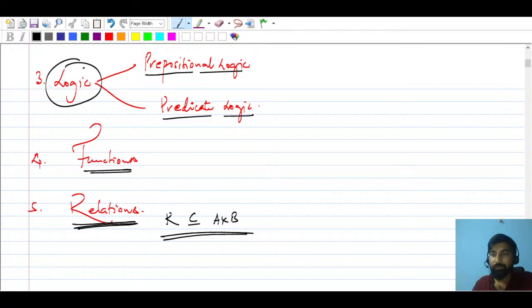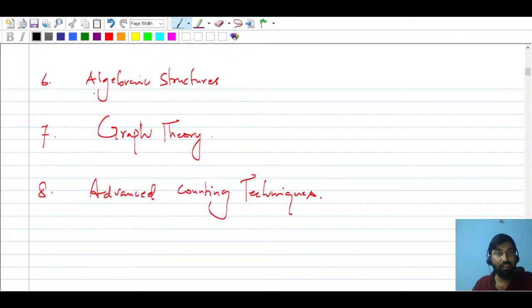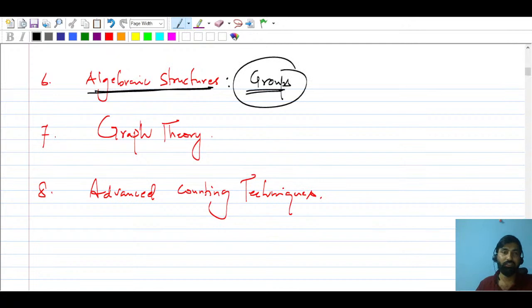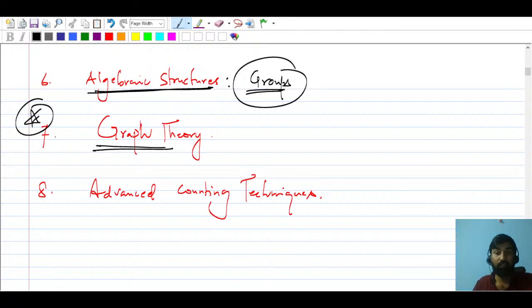Then we will talk about algebraic structures. Here we will be talking about various things, like groups and various properties. And then we will talk about graph theory, which is one of the very important topics for GATE exams in computer science.